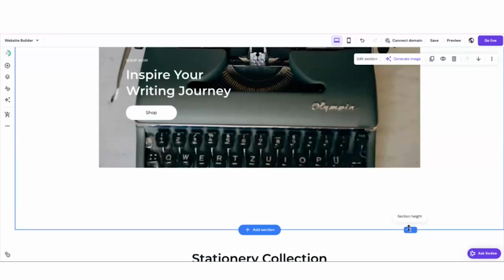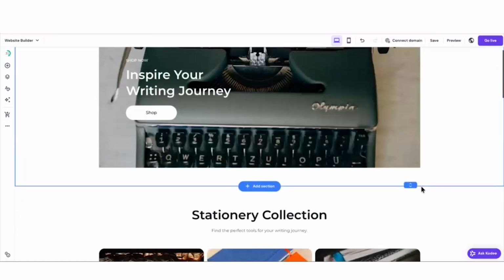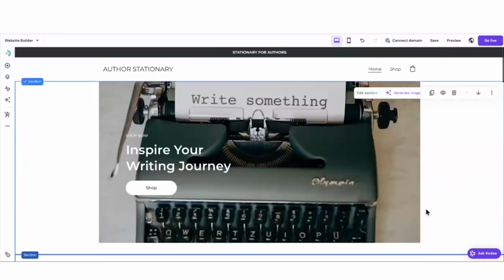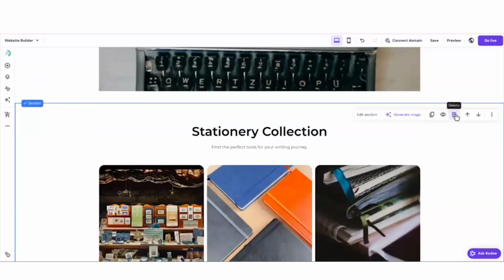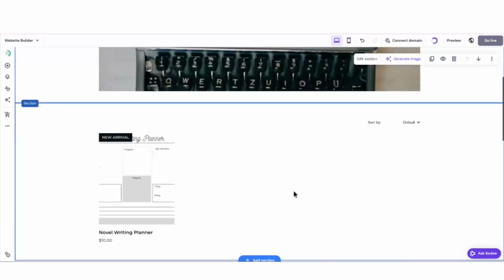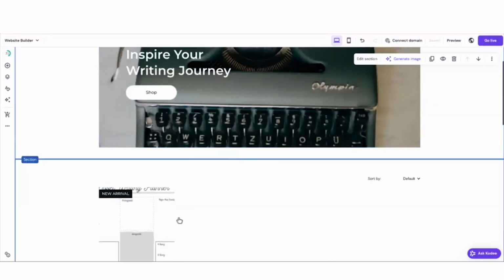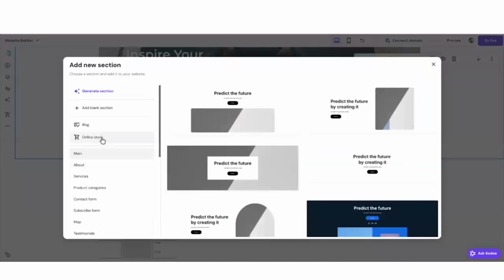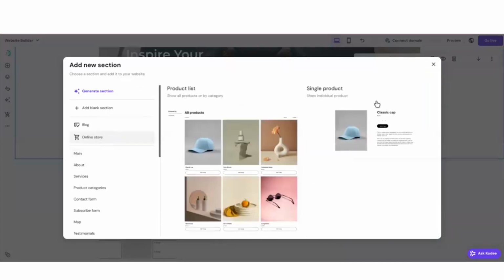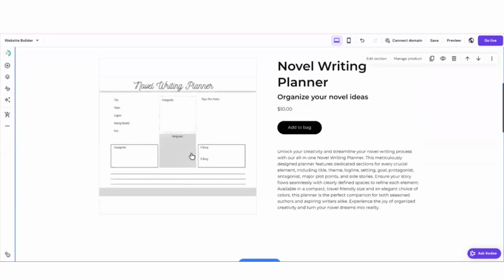And now just hover and move up. And that's so cool. You can make this look exactly how you want. So right over here, I don't need this section, so I'll just hit delete. And this is fine, but I actually like to add this full section. So click here, add section, then select online store on the left, select single product, and it'll automatically put your product.